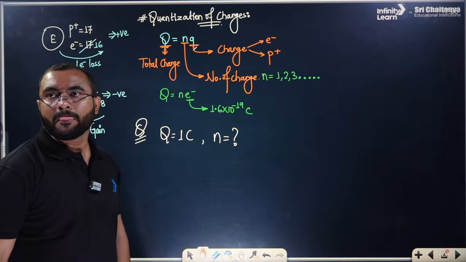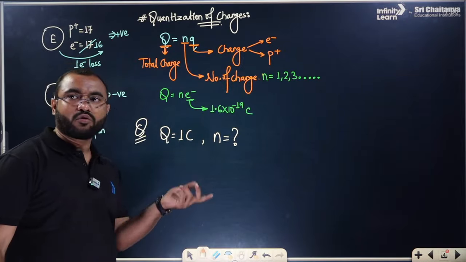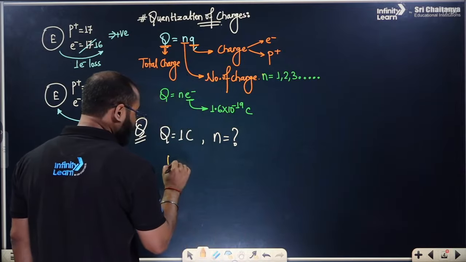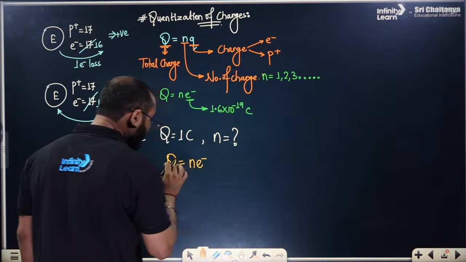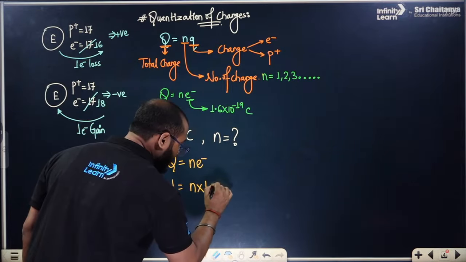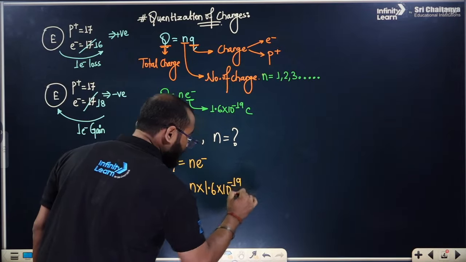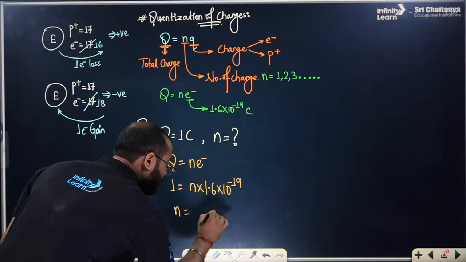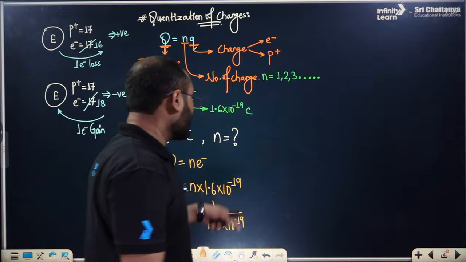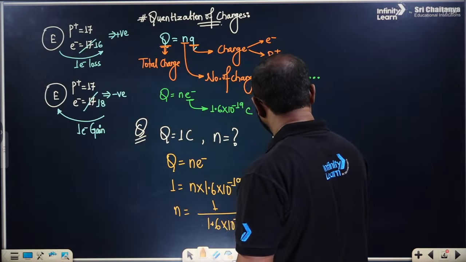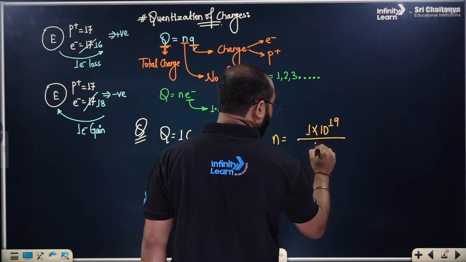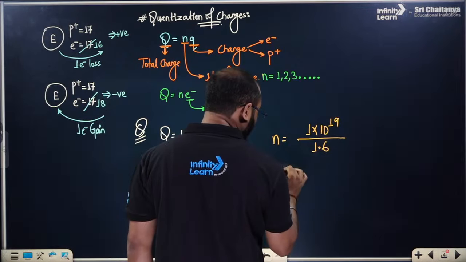Getting my point? As we all know, the proton is not allowed to move, only the electron is allowed to move. So we can go with the formula: Q is equal to Ne, where the value of Q is 1, the value of N we have to find, and the value of e is 1.6 into 10 to the power minus 19 coulomb. If so, the value of N can be represented as 1 by 1.6 into 10 to the power minus 19. We can calculate it: N can be written as 1 into 10 to the power 19 divided by 1.6.